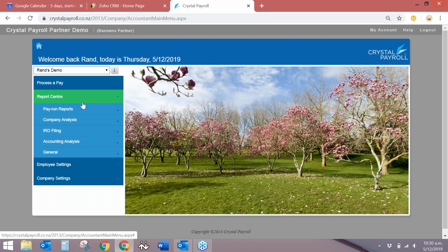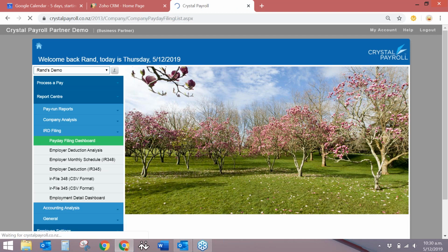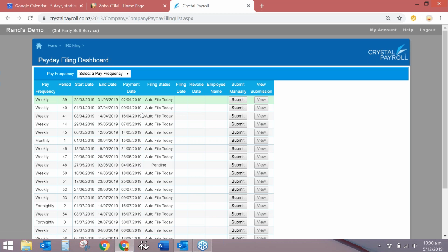And if I just click onto Report Center, so there are lots of different reports that you can run from here, but the first one I'm going to talk about is the IRD filing, the payday filing. So if I just click onto that, we have a live payday filing dashboard. So we believe we're the only payroll system that has a two-way integration with the IRD. So we don't only send over the information, we also retrieve the information, which is good because it picks up any discrepancies if there are any from the IRD. So if anything comes back from the IRD, you can see it on this end.